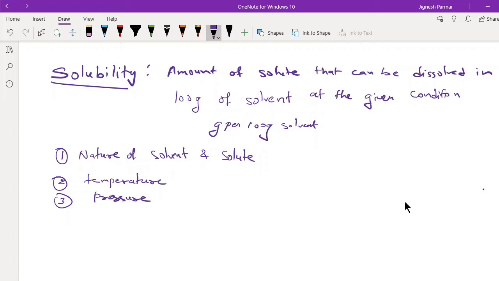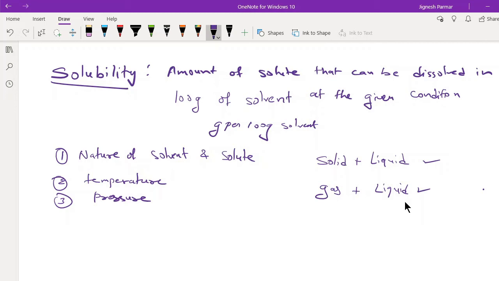These factors affect the solubility of solid in liquid or gas in liquid. We are going to learn solubility in terms of solid in liquid and gas in liquid. It means when a solid is dissolved in liquid, what is the solubility of that solid in liquid, and when gas is dissolved in the liquid, then what is the solubility.